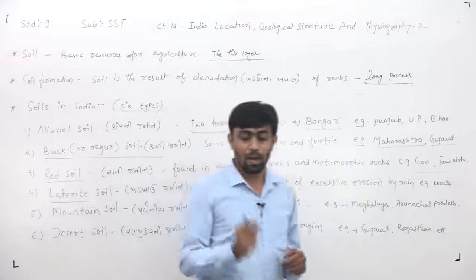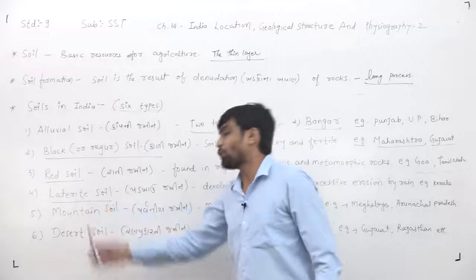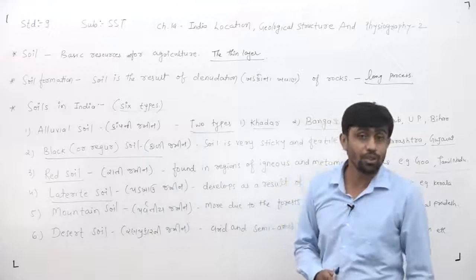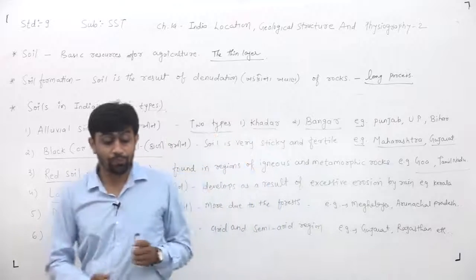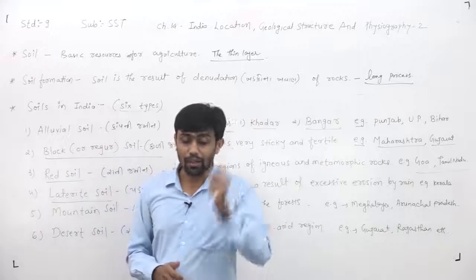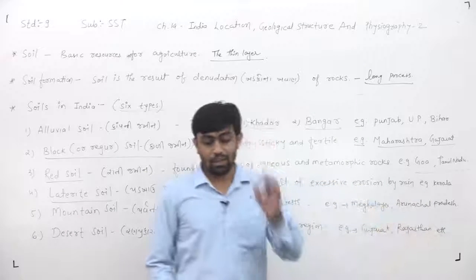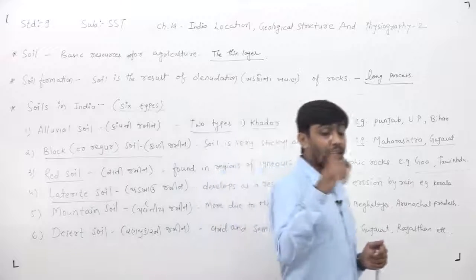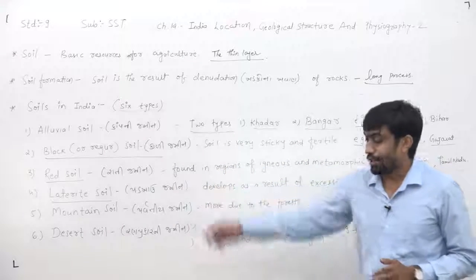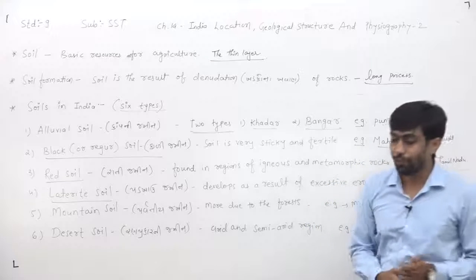Such soil is found in the mountain region, and that's why we can say this kind of soil is found in the mountain region of the Deccan. For example, state-wise, Kerala, Karnataka, Odisha are some examples of laterite soil, and it is also found in the northeast part of India.